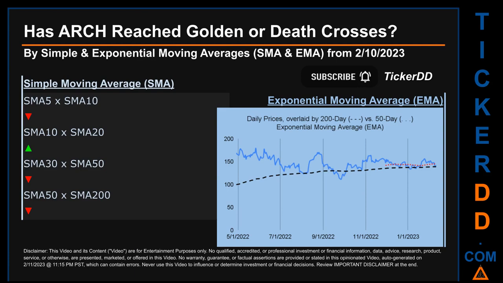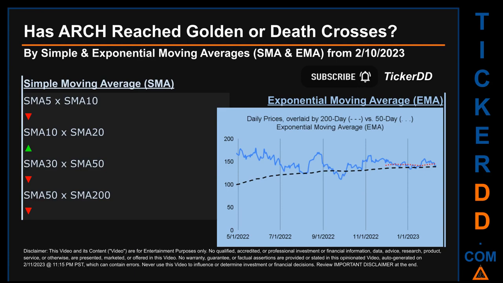Has ARCH price reached golden or death crosses? Golden cross and death cross are basic signals that compare average prices across two specified trade day ranges, a short-term versus a long-term range. For example, 5-day versus 10 trade days.